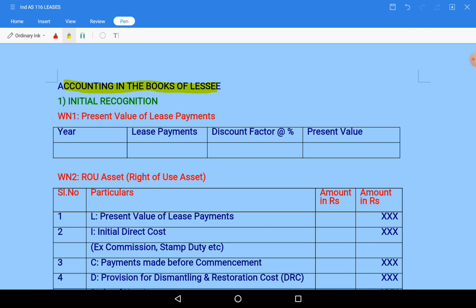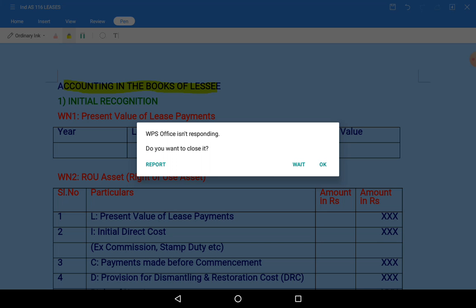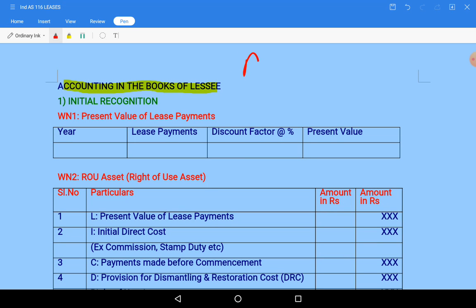But generally what happens, if A and B, two people are there, and A takes an asset on lease from B, in the books of who has taken the asset on lease, that is, in the books of A, what will be the position, that is what we are going to discuss. So A is the lessee. In the books of lessee, how will it be treated?